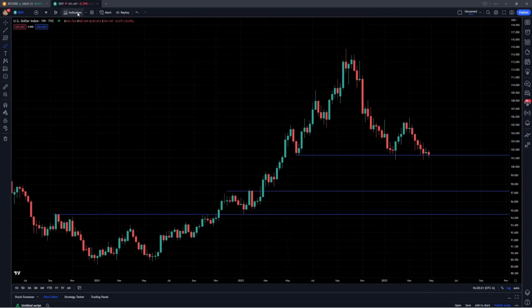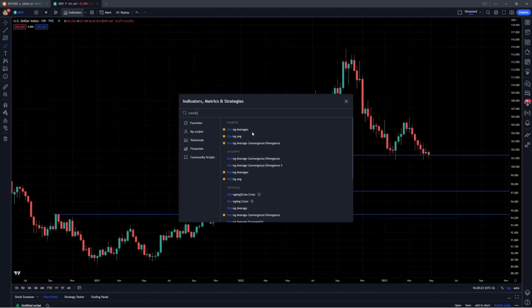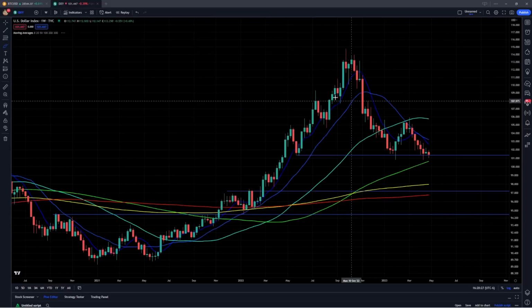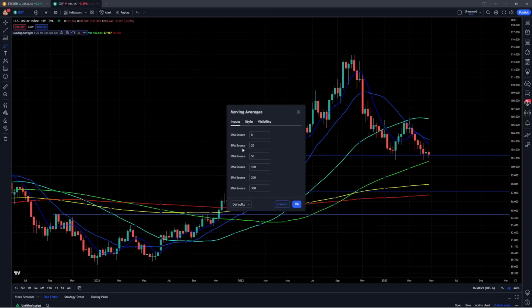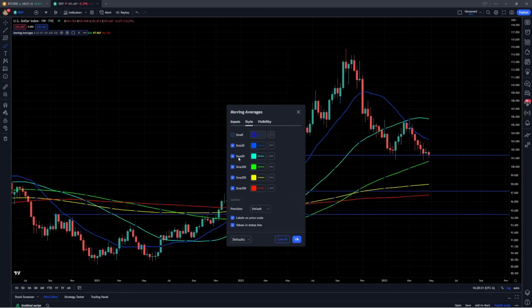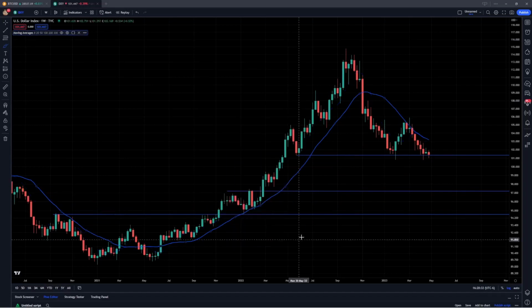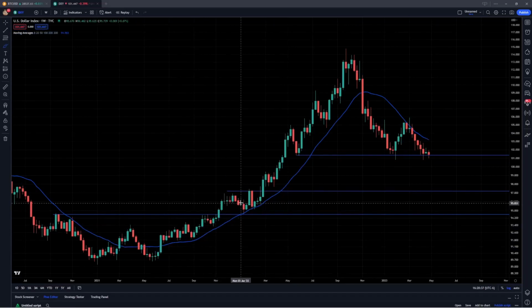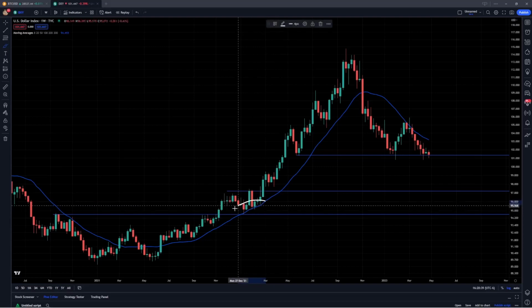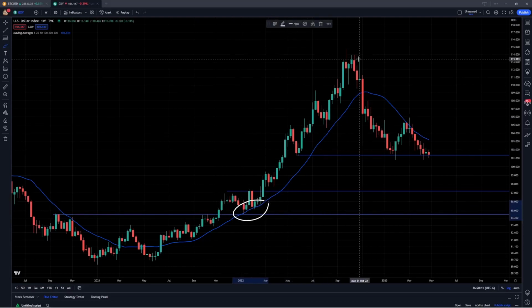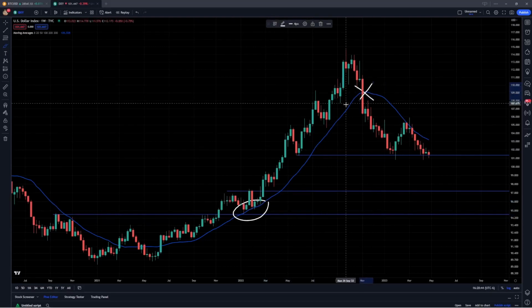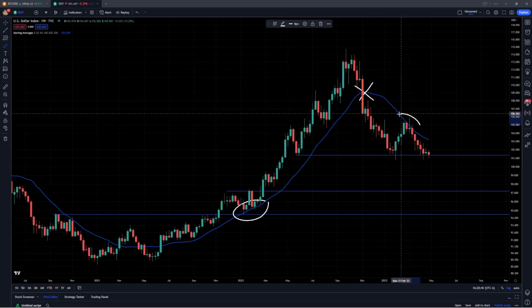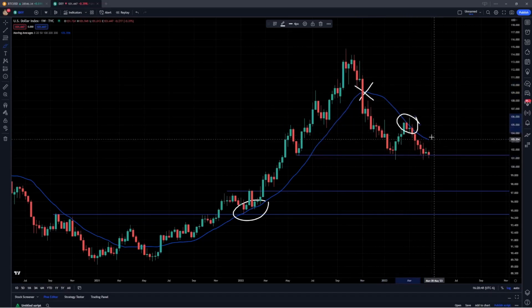For example, looking here at just a 20-week moving average as an example, this is actually one of the best examples we can look to because it's such a good indicator of where the trend is. So if we just toggle on the 20-week moving average, you can see, again, during the bull market, it was very consistently averaging up higher. It was support, price was reacting off of it, and then you have the breakdown, the moving average starting to trend back down, and now it's at resistance. So this is just one of the indicators that you can look to for the longer term trend.